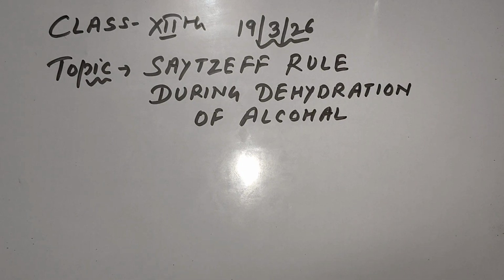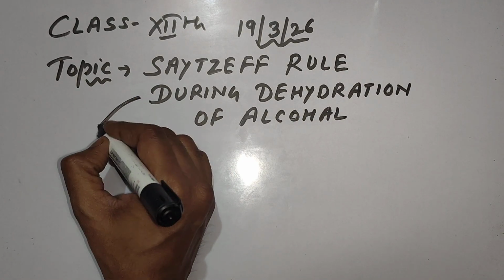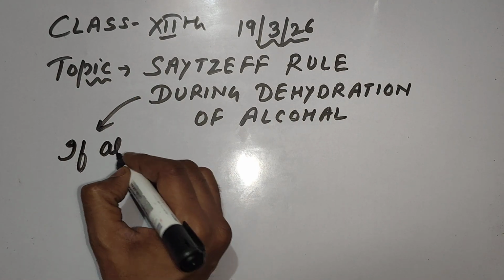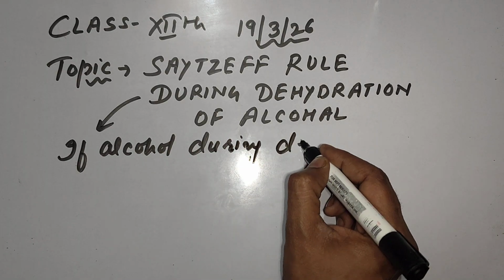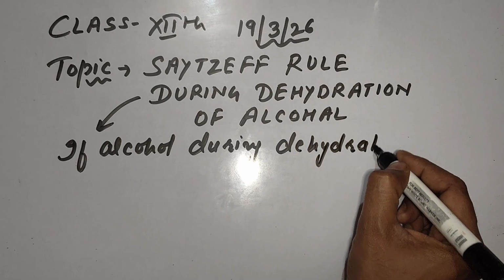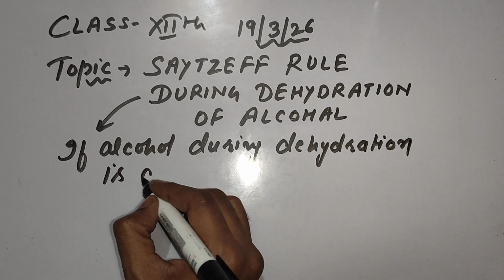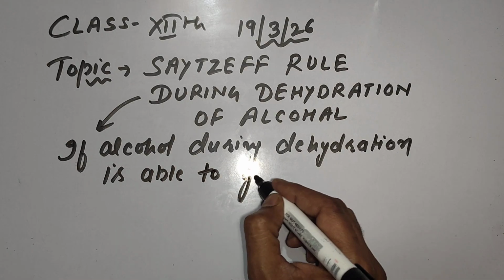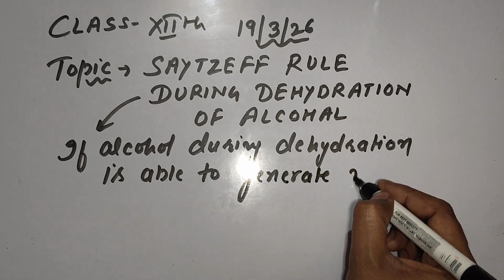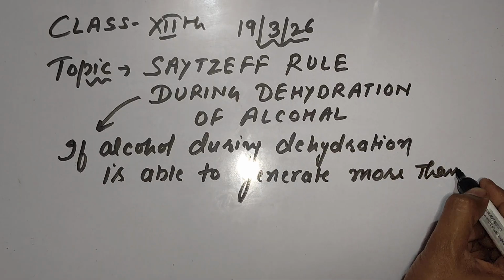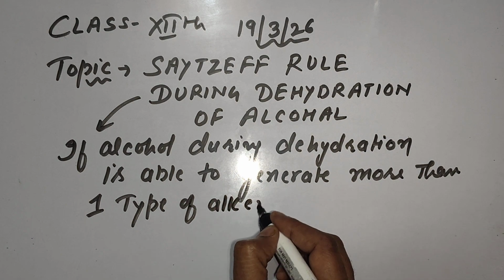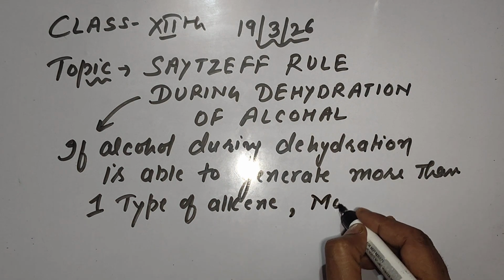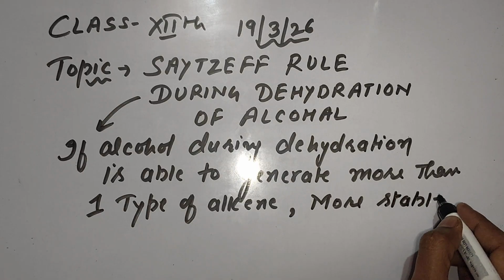Hello everyone, class 12. Topic is Saytzeff rule during dehydration of alcohol. What that rule is saying, if alcohol during dehydration is able to generate more than one type of alkene, more stable alkene will be the major product.